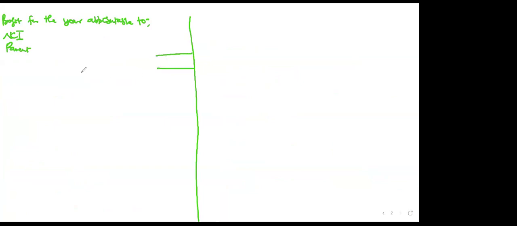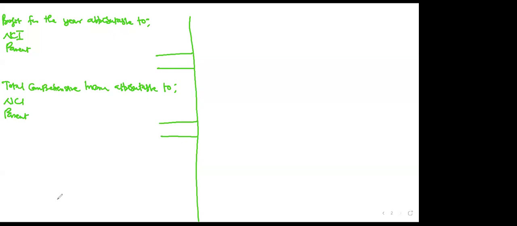Then you can also leave another line and share the total comprehensive income too. Total comprehensive income also attributable to. So you share the profit and then the total comprehensive income for NCI and then the equity holders of the parent. So provide for that sharing before you do your workings.